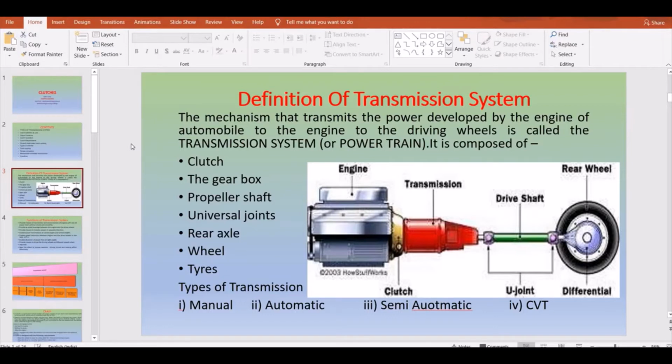Suppose it is a case of a front wheel drive, or maybe a case of a rear wheel drive. If it is a front wheel drive, your engine is fixed at the front, and the power is transmitted from your engine onto the rear axles, which will be a live axle, and the front one will be a dead axle which follows your rear axles. In the case of a rear engine, the engine will be mounted at the rear back end, and the power produced will be transferred from your engine onto the rear axles, which will be live axles, and the front will be following axles.